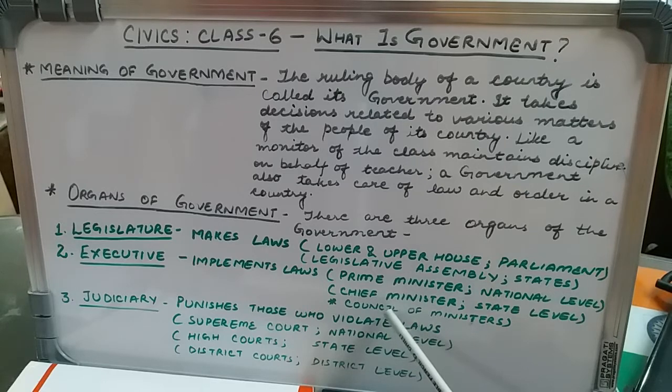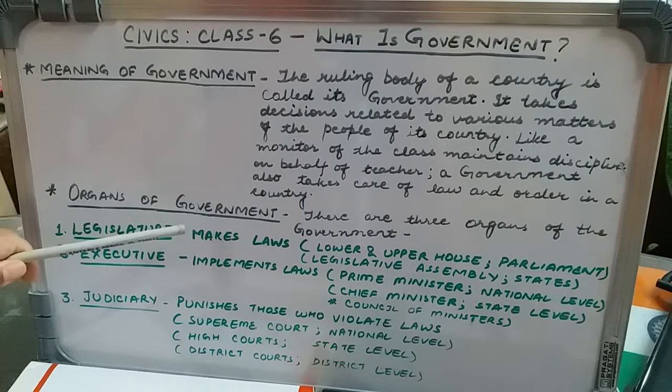It is the Council of Ministers, or a group of ministers or a cabinet of ministers, which helps the Prime Minister and the Chief Minister respectively to take care of the country and the respective states in implementing the laws which are made by the legislative organ.